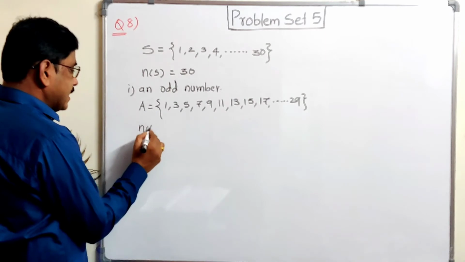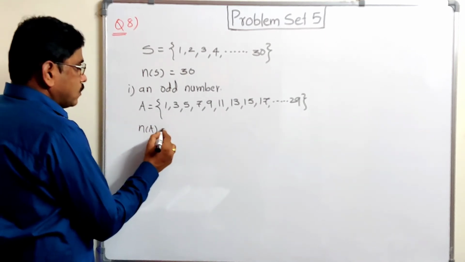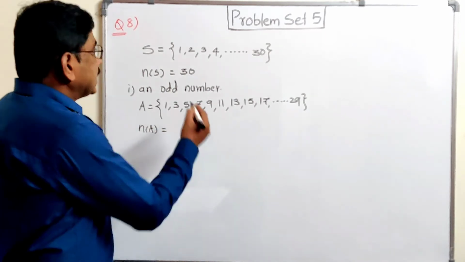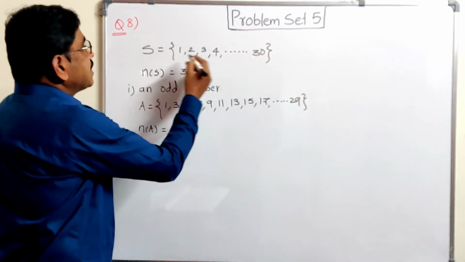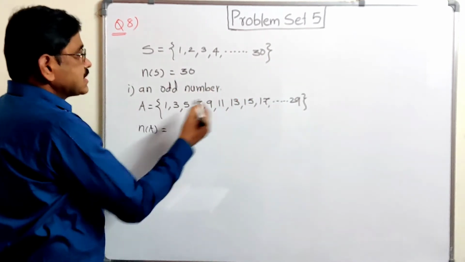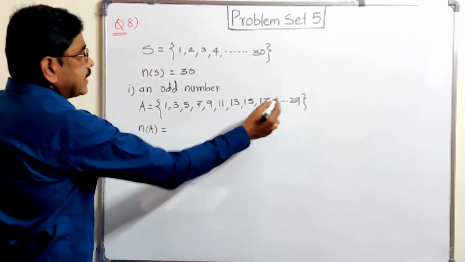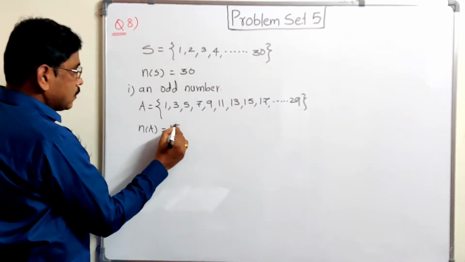Now NA is equal to, so find odd number. 30 numbers are there. In 30 numbers, 15 numbers are odd numbers and 15 numbers are even numbers. So here we get NA is equal to 15.